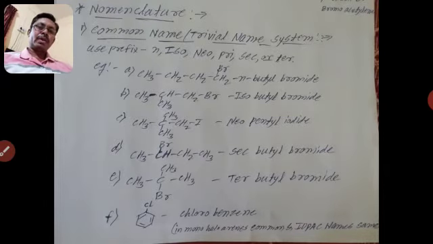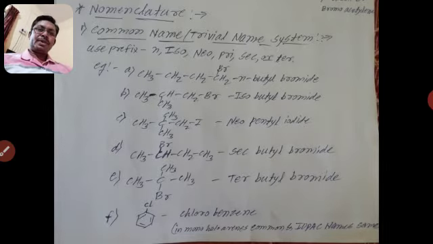You already know there are two systems. One is the common or trivial name, and the other one is the IUPAC system. First we will discuss the common name system.